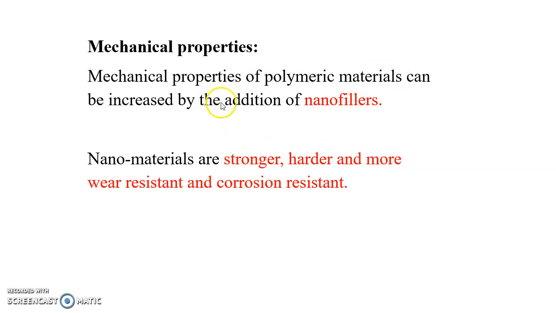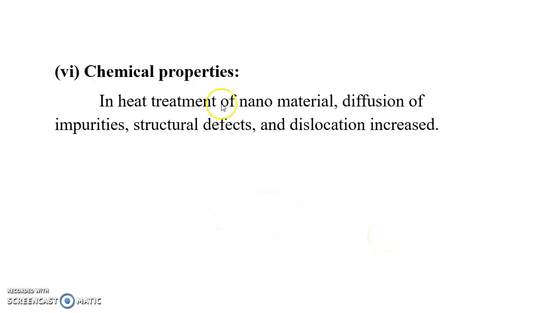Moving on to the mechanical properties, the mechanical properties of polymeric materials can be increased by addition of nanofillers. The nanofillers increase the mechanical properties, because of which the nanomaterials are stronger, harder, and more wear resistant, even corrosion resistant. And the chemical properties are also improved. For example, in heat treatment of nanomaterials, diffusion of impurities, structural defects, and dislocations keep on increasing.